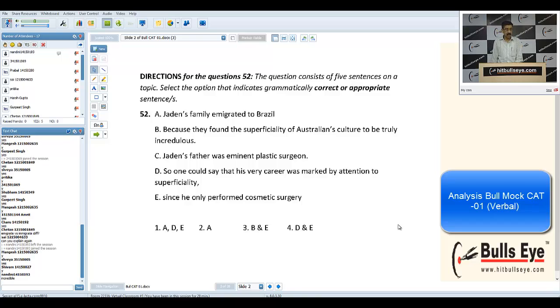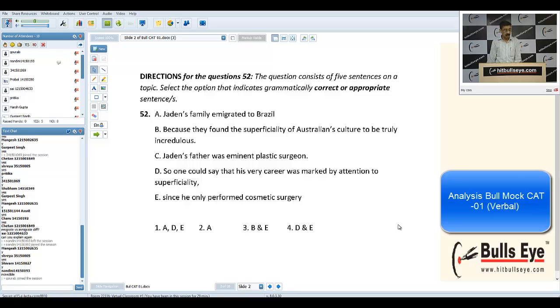First, Jaden's family immigrated to, A, was wrong. Second, because they found the superficiality of Australian culture to be truly incredulous. It is a wrong word, faulty usage here. It cannot be incredulous. It has to be incredible, means not believable, unbelievable. And C was also wrong, we have to put an article before this eminent. Yeah, Nandini, incredible. So am I clear? Yes, Sai, you asked this question.